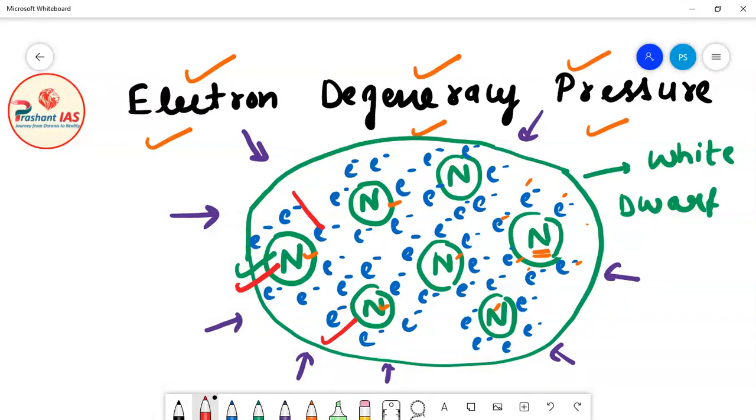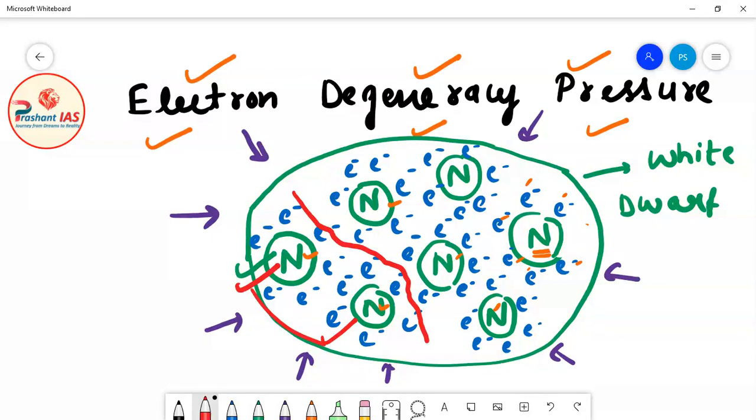Okay, so there is a need that these two carbon atoms should come close, and definitely all the carbon atoms should come close, and when all the atoms come close, only then is further compression possible. Now, when the gravitational force applies compression on the white dwarf star, these two carbon atoms will come close, and when they approach each other, let's suppose that no space is left between these two atoms.